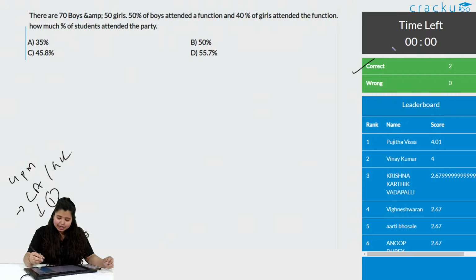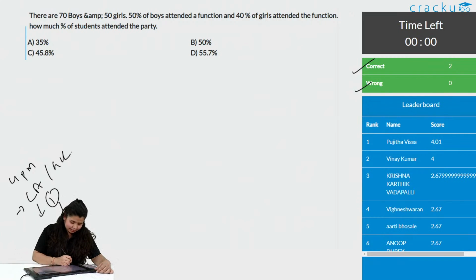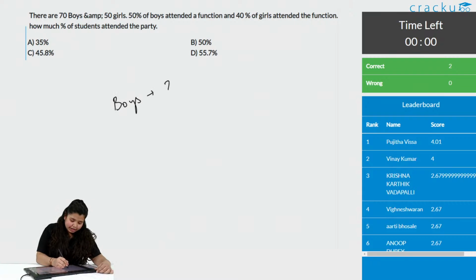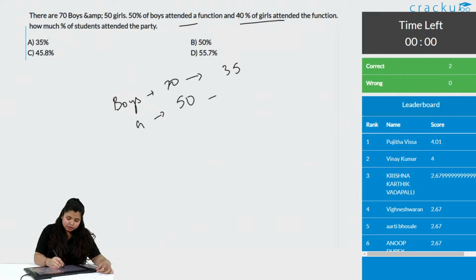Okay, with this we have 2 correct answers and 0 wrong answers. Let us see how we do this. The number of boys is 70, the number of girls is 50. How many people attended the function? It is 50% of boys, that is 35. Not percent, but just 35. And 40% of girls. You can see directly 10% is equal to 5, so 40% is equal to 20. So the total number of people attending the function is 55.